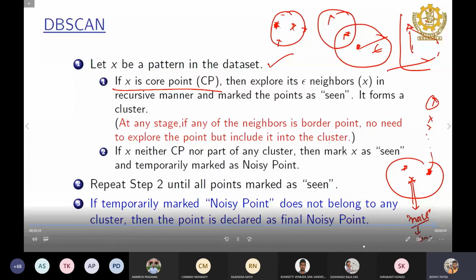So that is why, at any stage, if any one of the neighbors is a border point, there is no need to explore that point, but include it in the cluster. So if you get a border point, you cannot explore its neighbors. And if x is neither a core point nor part of any cluster, then mark x as seen and temporarily mark it as a noisy point. As I said just 2 minutes before, this is not a core point, and it is also not a cluster point, so temporarily you mark it as a noisy point. And after doing this, finally, if the temporarily marked noisy point does not belong to any cluster, then the point is declared a final noisy point.